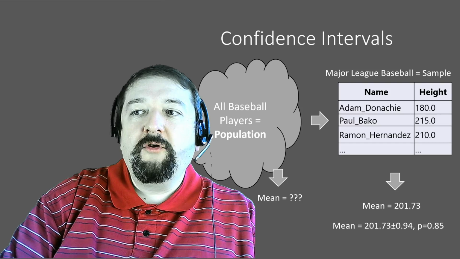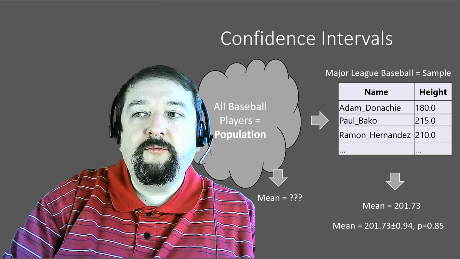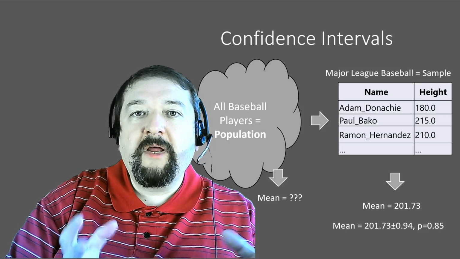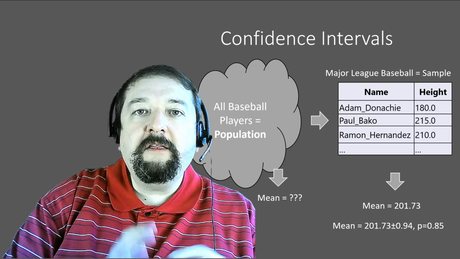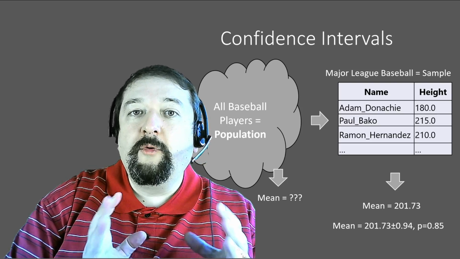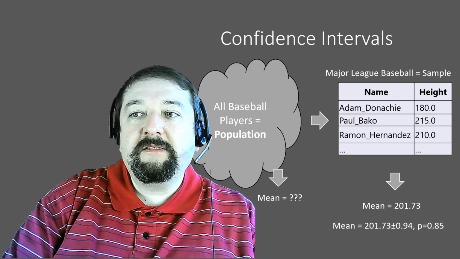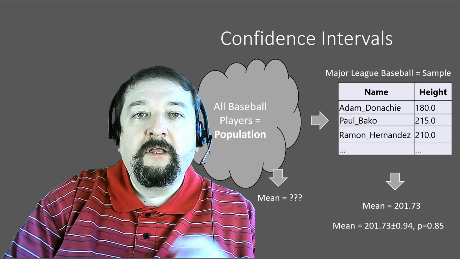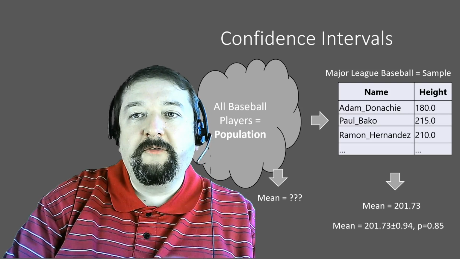For example, suppose we want the confidence interval with the accuracy of 0.85, meaning that if we draw 100 random samples from the whole population, in 85% of the cases the mean would fall within this interval. And in our case, this interval would be 201.73 plus minus 0.94, and this 0.94 is the width of the confidence interval.